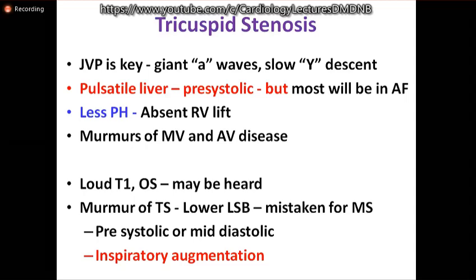Pulmonary hypertension is less common. There may be murmurs of mitral and aortic valve disease. The classical findings of tricuspid stenosis like loud T1, opening snap, and the murmur of tricuspid stenosis are heard in the lower left sternal border. All these may be mistaken for mitral stenosis, so it is difficult to pick up in patients with severe mitral stenosis. But the one point is inspiratory augmentation of this murmur. This murmur may be presystolic or mid-diastolic in presence of atrial fibrillation.